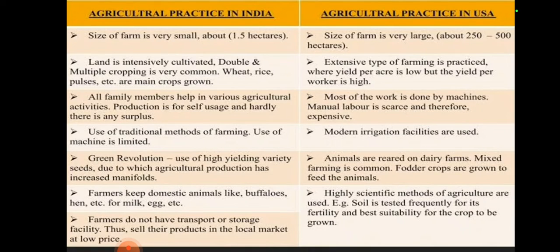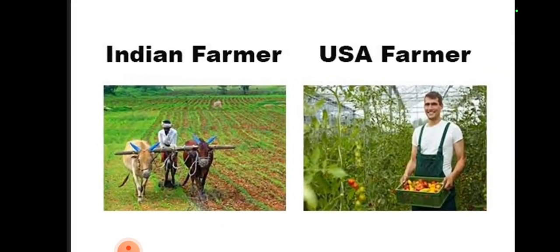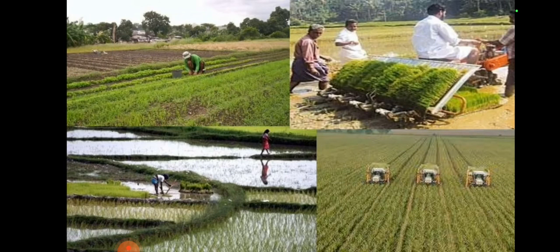Size of farm is very small, about 1.5 hectare. Land is intensively cultivated, double or multiple cropping is very common, and wheat, rice, pulses, etc. are the main crops grown. In the USA, the farm is very large, about 250 to 500 hectare. See the Indian farmer, and see the USA farmer. There are differences because the Indian farmer uses traditional tools and traditional methods, but the USA farmer uses modern technology most of the time.